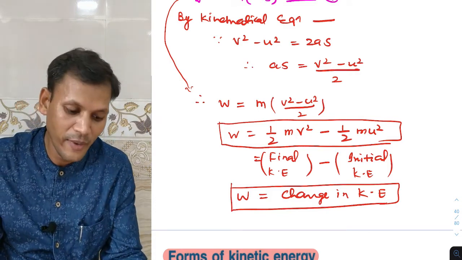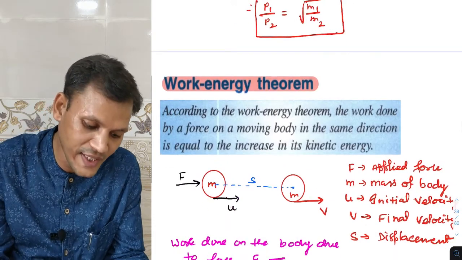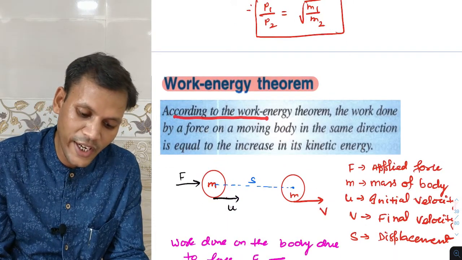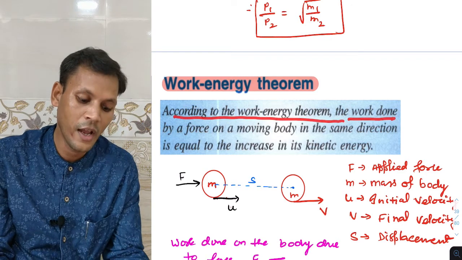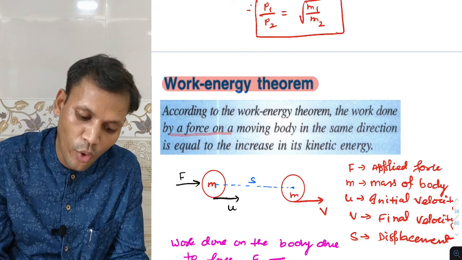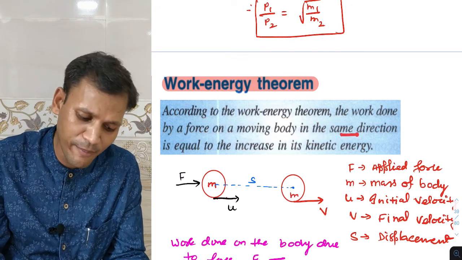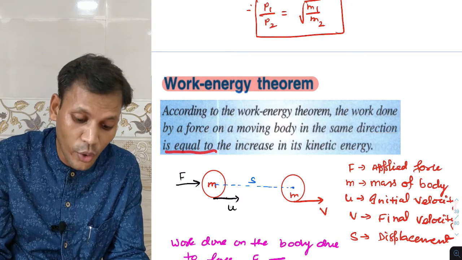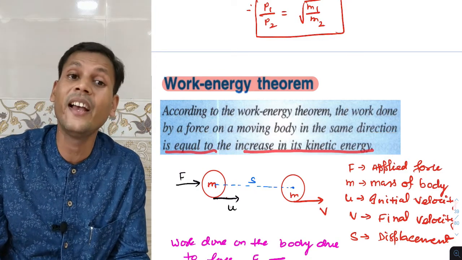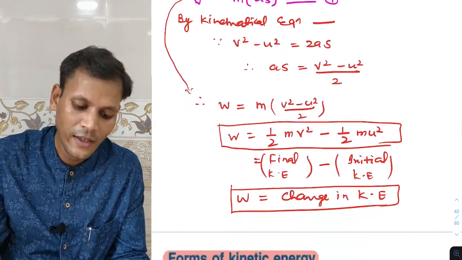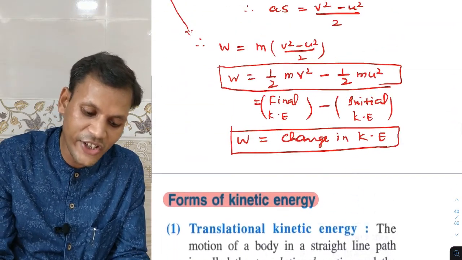According to the work energy theorem, the work done by a force on a moving body in the same direction is equal to the increase in its kinetic energy. And what is increase in kinetic energy?